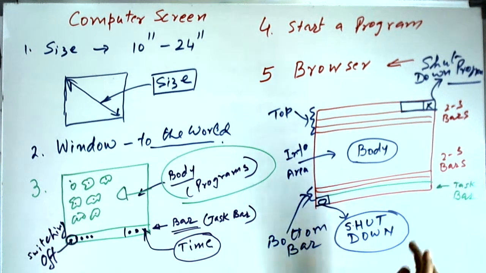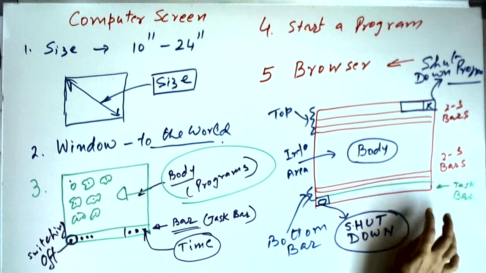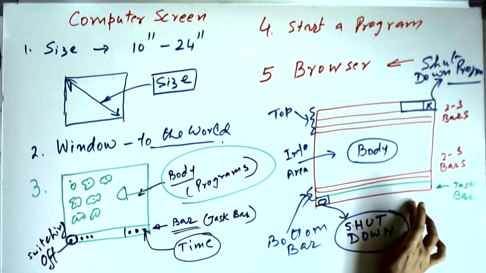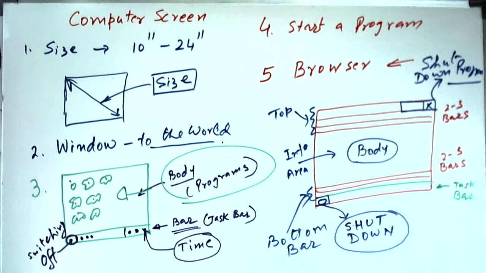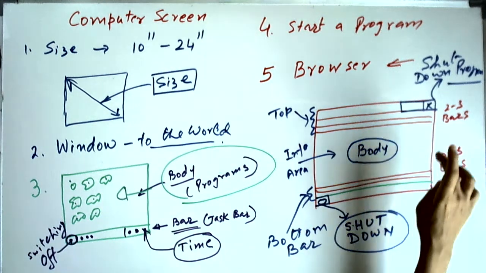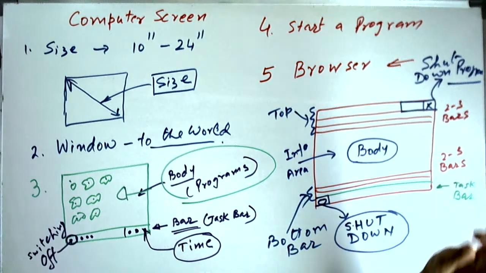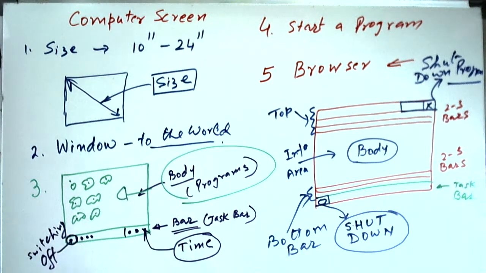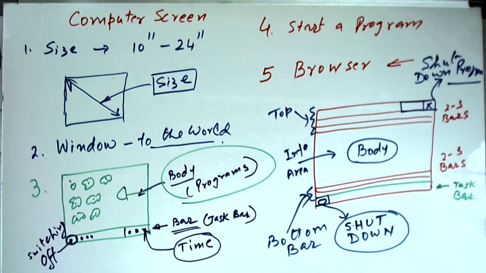Now some bars are controlled by the basic computer, and especially the bottommost bar is controlled by the basic computer, and the other bars are controlled by the program. But if you want to close down the program, then remember that there is a cross sign at the right hand top corner, and that is what you should use for closing down the program.